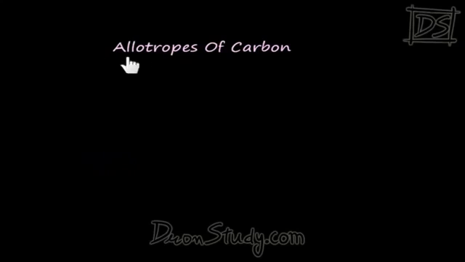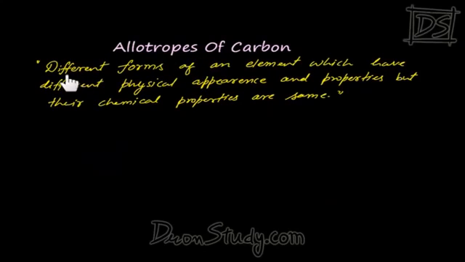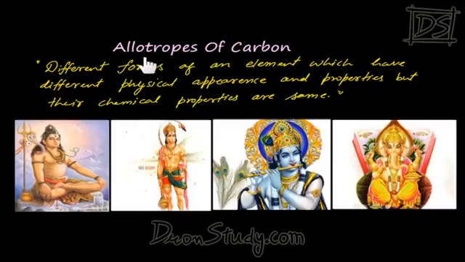Firstly, let's talk about what allotropes are. Allotropes are different forms of an element which have different physical appearance and properties, which means different forms of the same element whose physical appearances are different and whose physical properties such as mass, size or boiling point are all different, but their chemical properties are the same. To understand allotropes, let me give you a simple example.